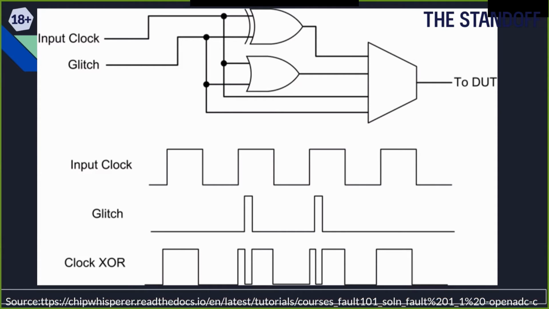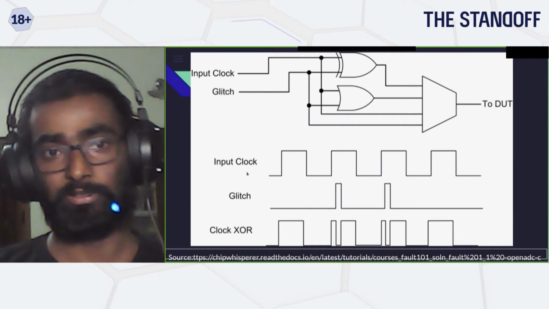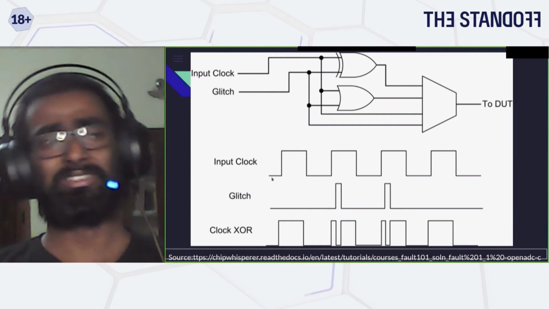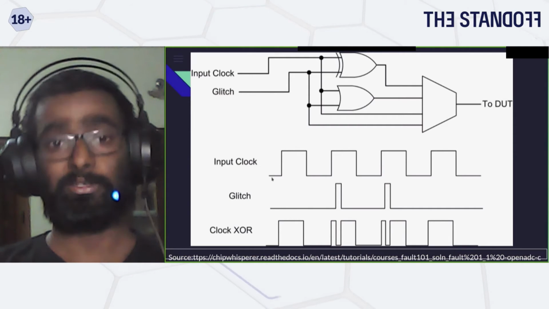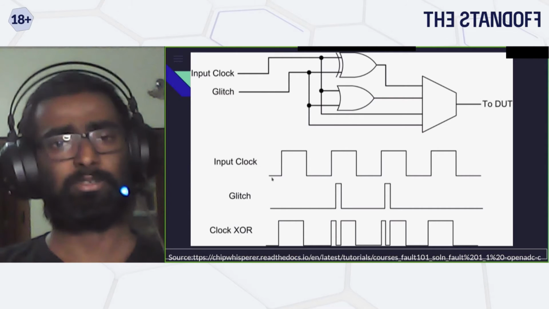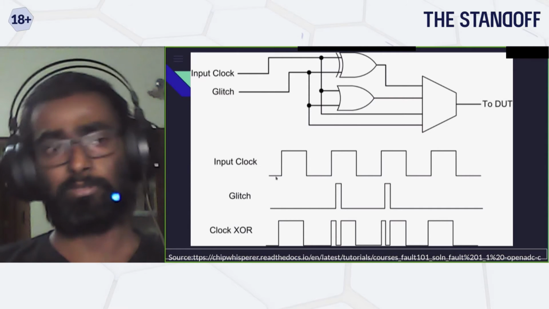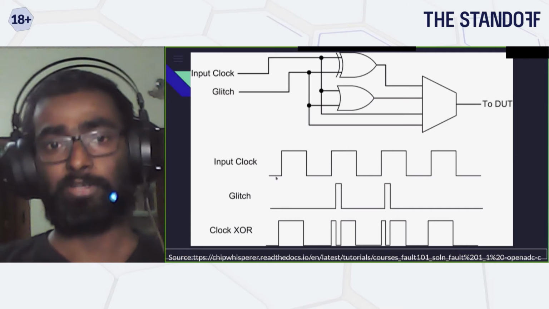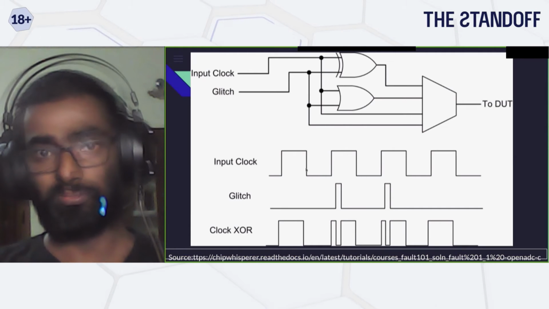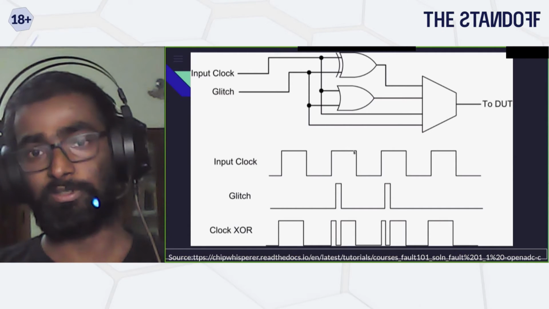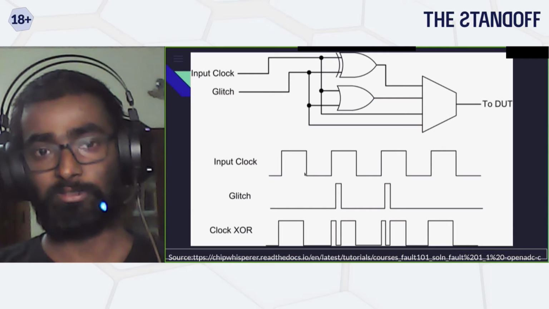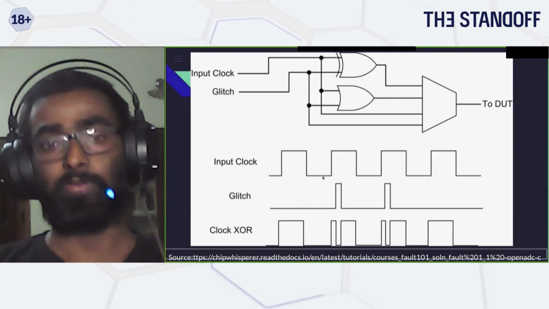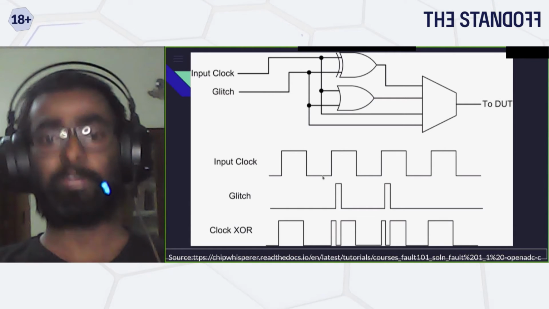So here, if you look at the diagram, it's again the same. You have your main clock source. In a real attacking scenario, you basically create the clock signal. The clock signal frequency usually starts from, let's say, 8 megahertz or 16 megahertz or even higher, depending upon what kind of processor or controller you're dealing with. This is similar to voltage because this is the one which tells the processor to execute in this specific time duration. So what an attacker can also do is apply a glitch.